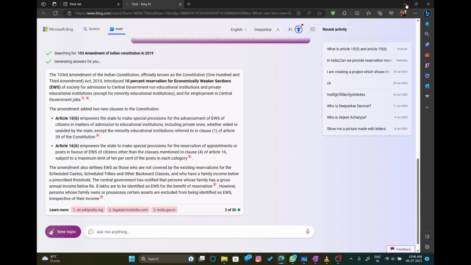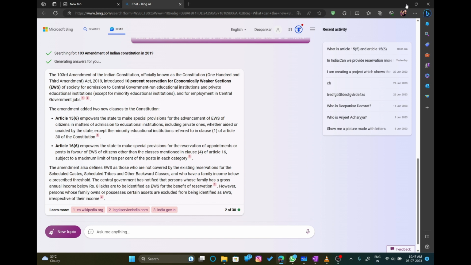What exactly is present under article 30 clause 1, we'll discuss it, because every time we are hearing that the term minority is coming. So for now, minority educational institutions are an exception. Whether private, aided or unaided by the state, the government can make a special provision related to the economically weaker section.